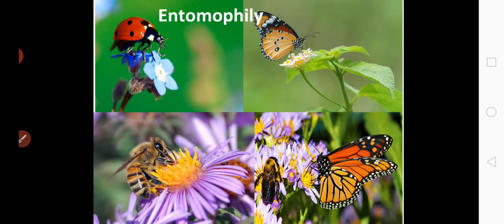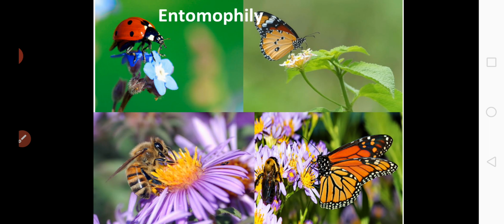That means here the flowers are large, colorful, fragrant and rich in nectar. Okay. And the next adaptation is when the flowers are small, a number of flowers are clustered into an inflorescence to make them clearly visible. Is that clear? So that is the second adaptation.